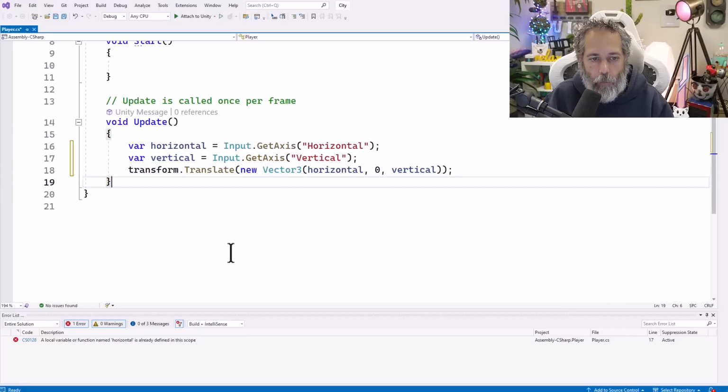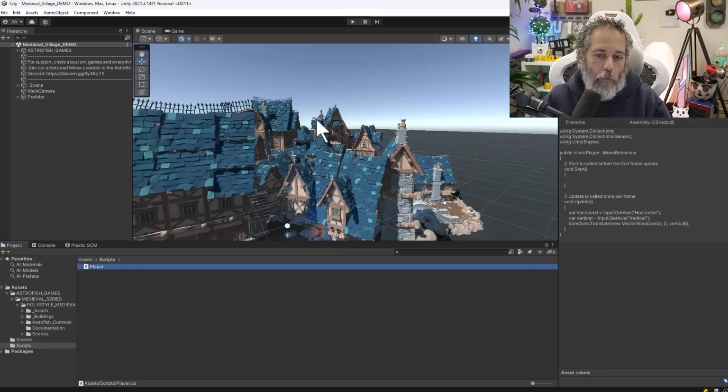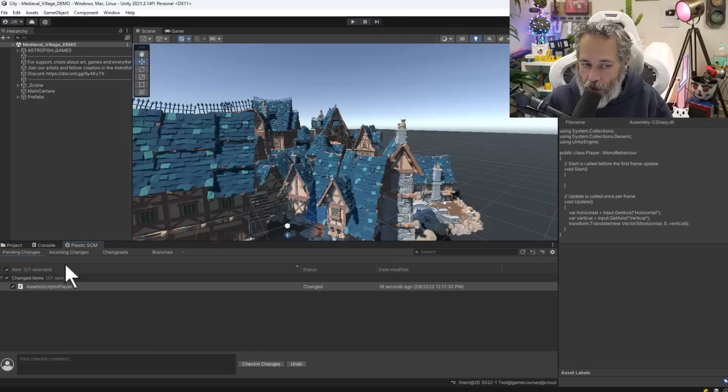Let that auto-complete. And now I've got an amazing player script that lets me move around left and right with no speed controls or anything else and completely fly around because my frame rate is going to be nuts. So I'll go like a meter per frame or whatever. Not the best script, but I do have changes in Plastic SCM now, and that's what I wanted to show you.